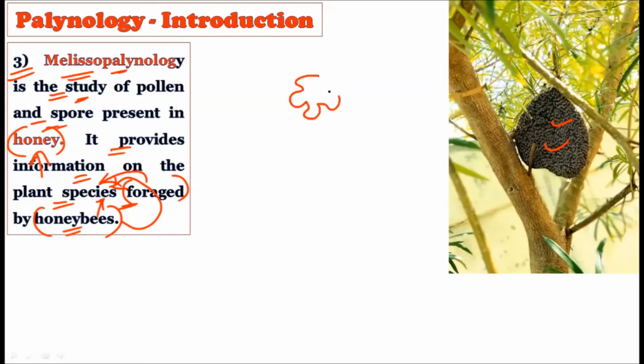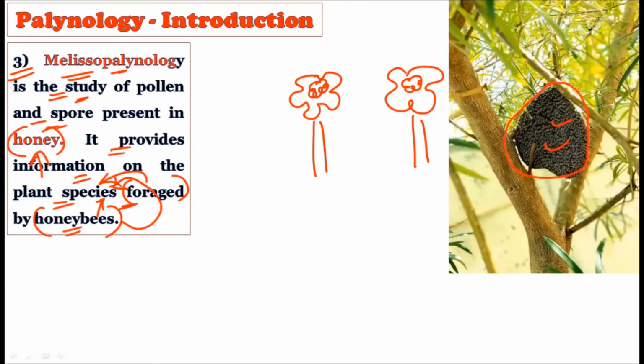This is one kind of angiospermic plant, and this is another kind of angiospermic plant. Both are plants producing flowers, and on the flower, both plants contain pollen grains. Now, nearby you will find the honeycomb. If you study the pollen grains in this honey and find that the A type of pollen grain is there, and then you study these plants and find the B type of pollen grain in this plant and the A type of pollen grain in this one, naturally you will come to know that these honeybees were foraging on this particular tree.